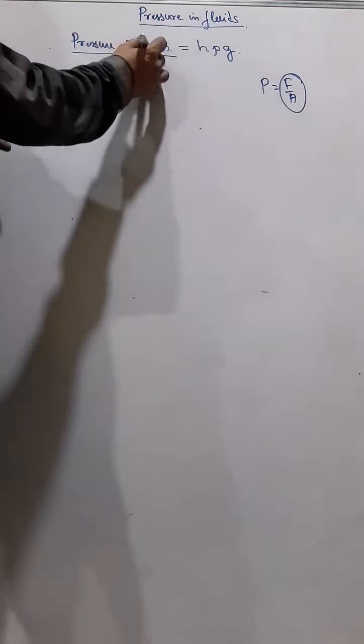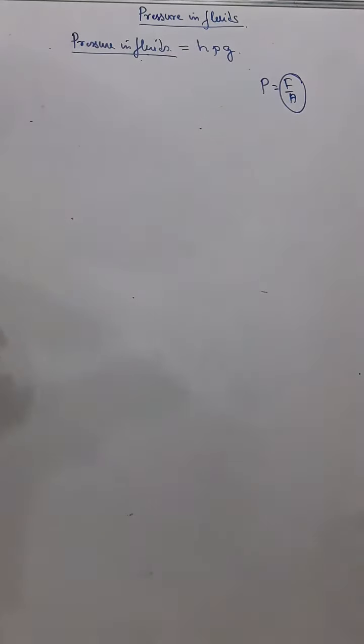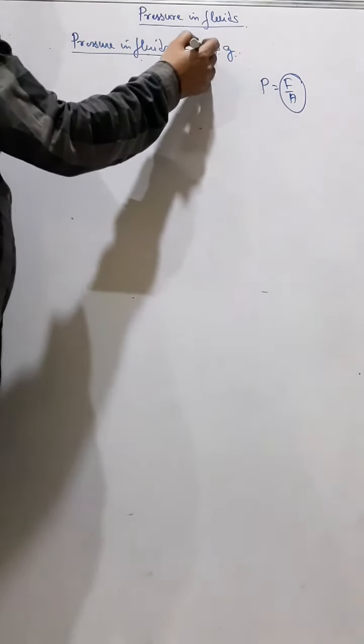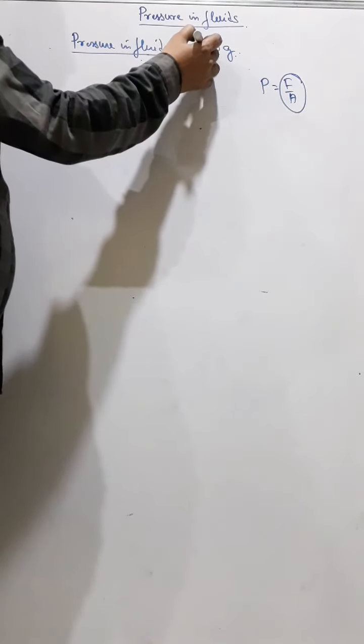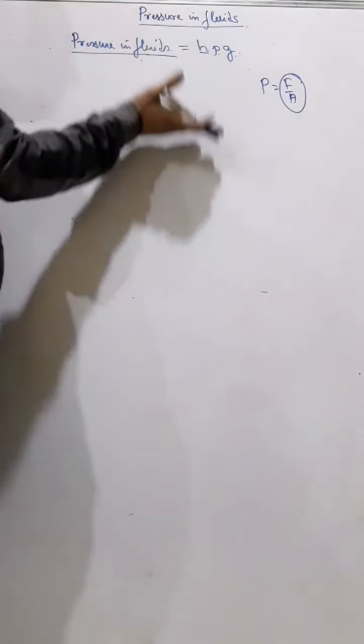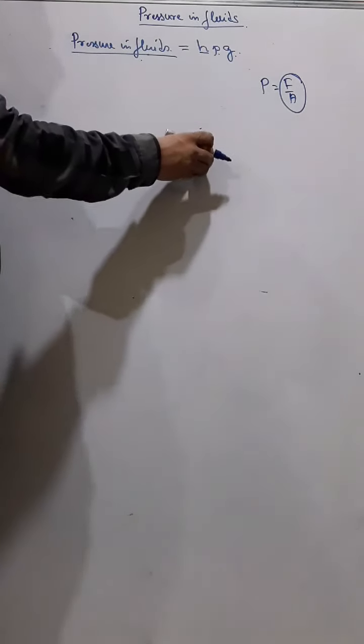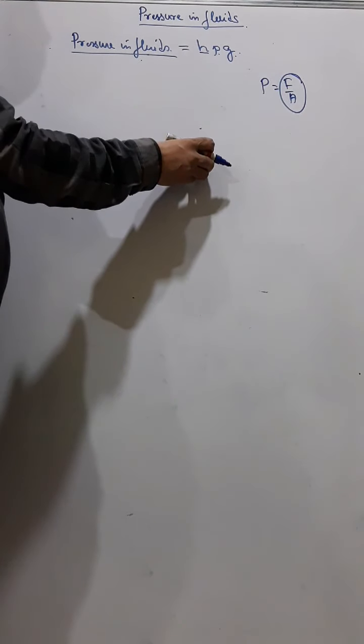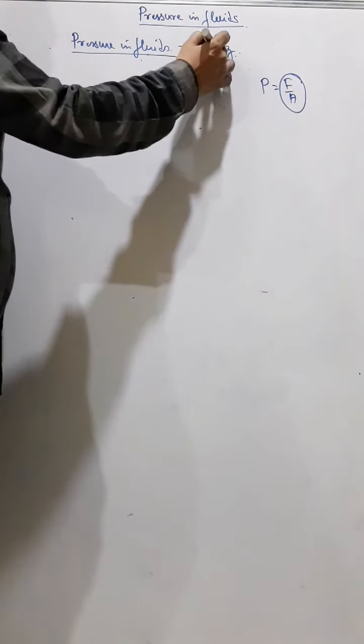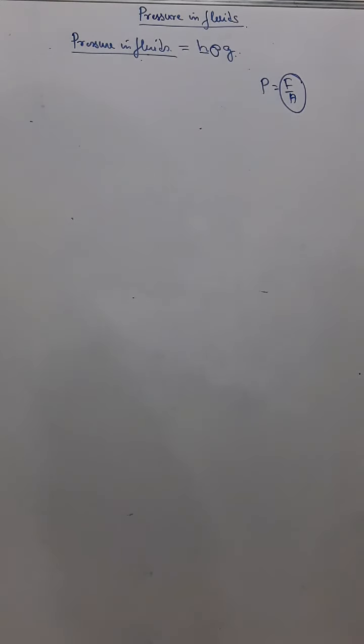But pressure due to fluids, fluids means liquids and gases, both liquids and gases exert pressure. And for calculating that pressure in fluids, we use h rho g. What is h? h is the depth of the point from the free surface, the point which I am talking about. Rho is the density of the liquid or the gas, the fluid. And g is the acceleration due to gravity of that place.